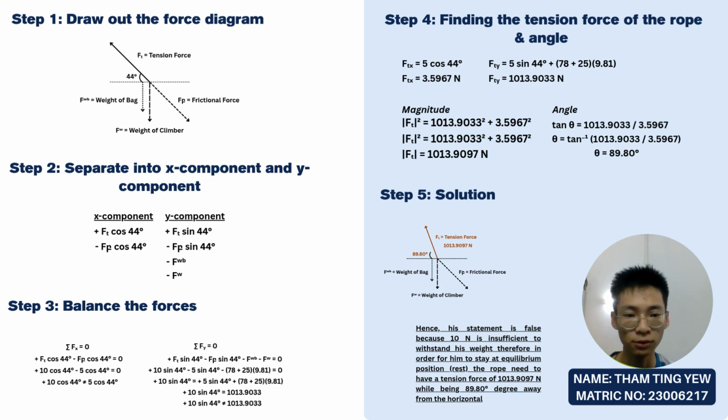A rope with only 10 newtons of tension wouldn't even come close to balancing the forces. To stay still, the rope needs to exert a force of over 1000 newtons upward. That's the real tension required for static equilibrium.